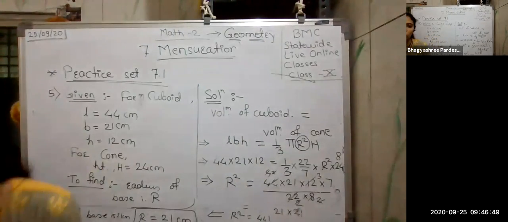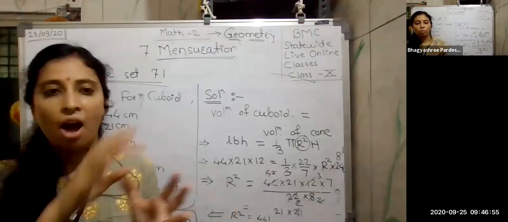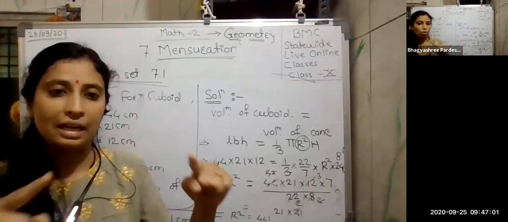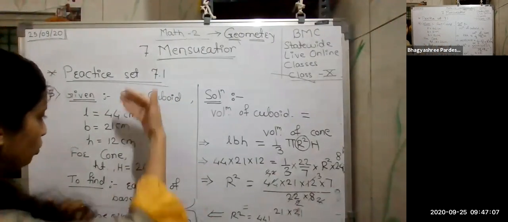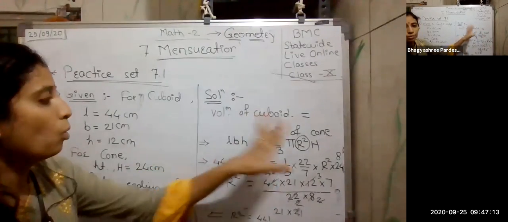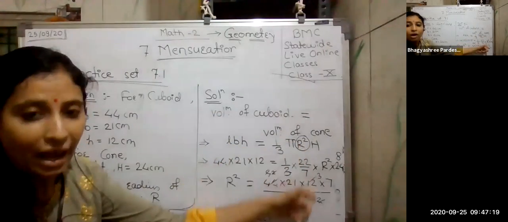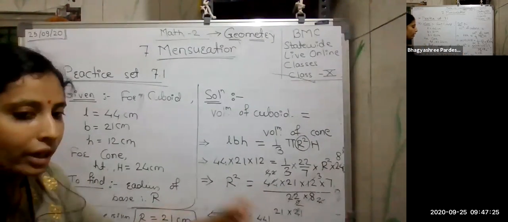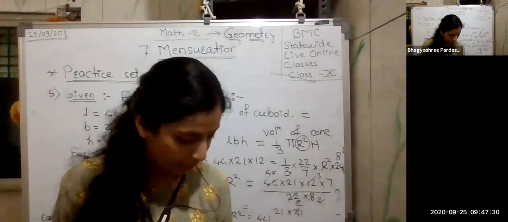What we have done here, I am repeating the question. You are given simply one cuboid. That cuboid we are melting, and after melting, whatever material I am getting, I am going to use that material to form a single cone here. So how to do this? I am melting the volume, so write all the measurements given to you. Volume is melting and a single cone is forming, therefore both volumes are equal. Substitute the formulas for volume, substitute the values, do the proper calculation, and you will get the required radius. So r square is 441, that means r is equal to 21 centimeters. So this was your radius of base here.